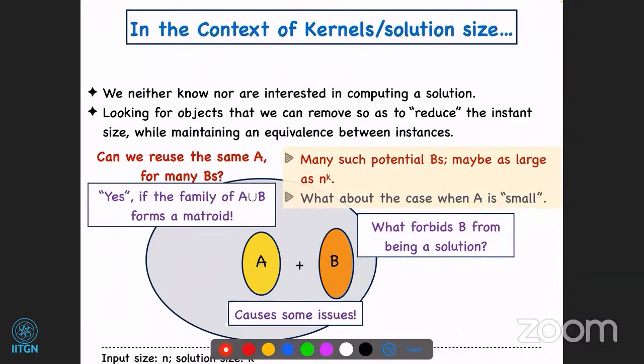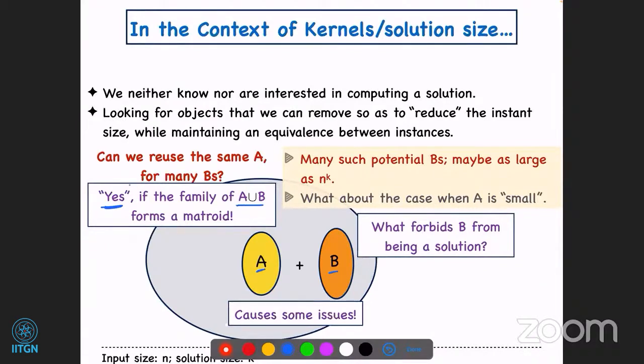So, and it turns out that it is possible. So here, yes is in quotes. Yes, if you look at the family induced by this. If your family has A union B, where B is such potential solutions, and you have this A as evidence, if this A union B, if you include each subset in your family, forms a matroid, then such a thing is possible. Like reusing the same A for many B's is possible.